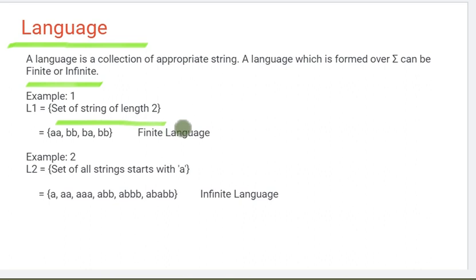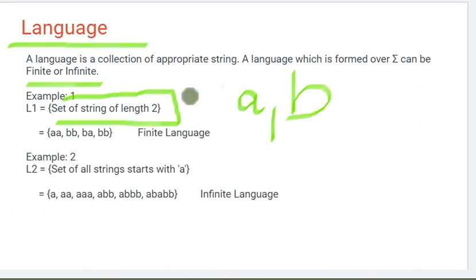Finite means we are giving a condition here. For example, we get a fixed set, a fixed number of appropriate strings, which will be in our set. For example, the set of strings of length 2. Our input alphabet is A, B. Using this, I need only those strings with length 2.